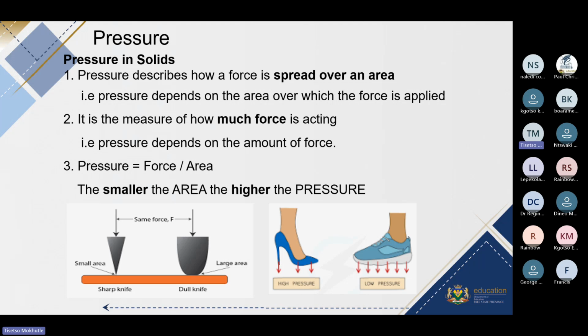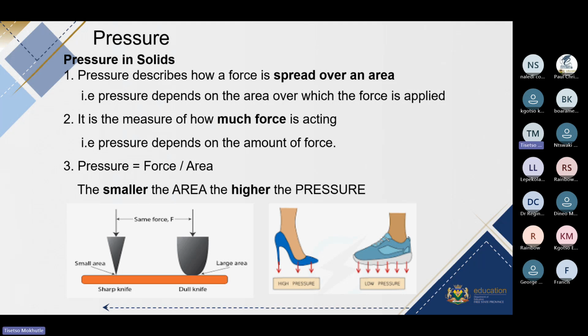So what is pressure? Let us look at what pressure is. It says here, pressure describes how force is spread over an area. If you push a knife here, you are applying force onto the surface. If you are standing on the ground, you are applying force on the ground, directly downward. Now, pressure is described as the force spread over the area of contact. So pressure depends on the area over which the force is applied.